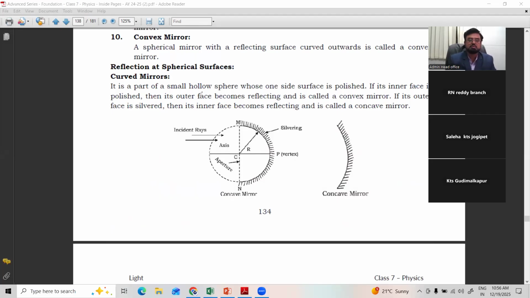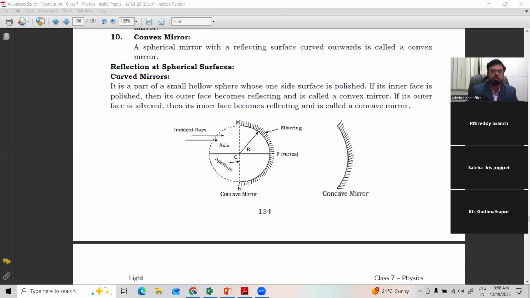You know, curved mirrors are of two types. It is a part of a small hollow sphere. This explanation is given for that. A hollow sphere whose one side of the surface is polished. One side is internally polished, and the outside is the reflecting surface. Right? When you polish the other one, then the outer surface becomes the reflecting surface, which is called a convex mirror. Right?